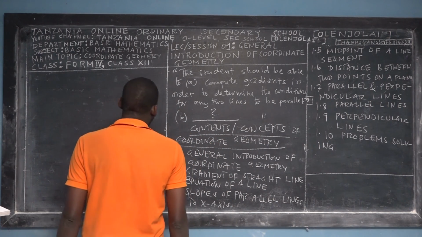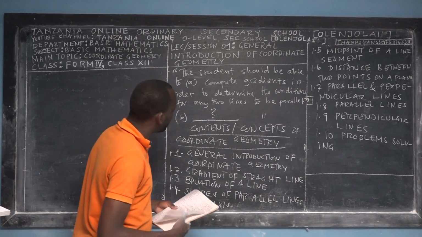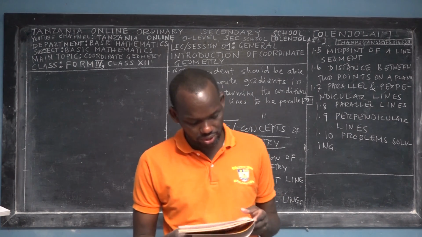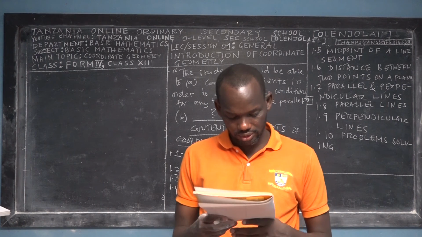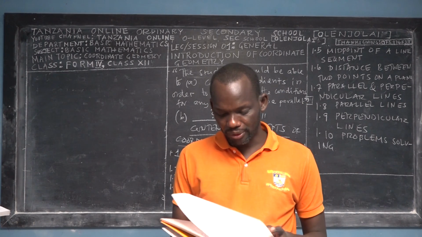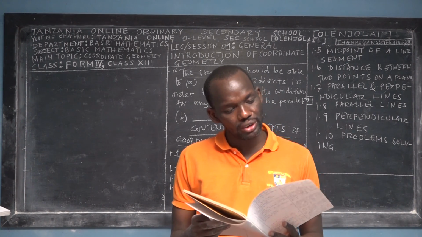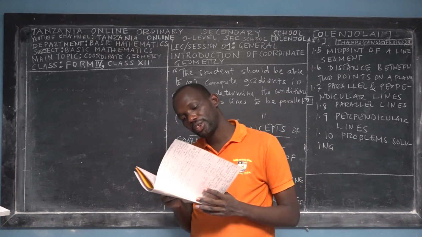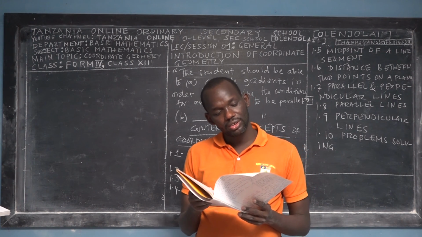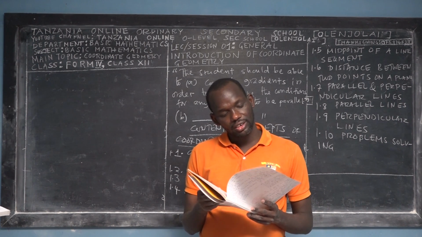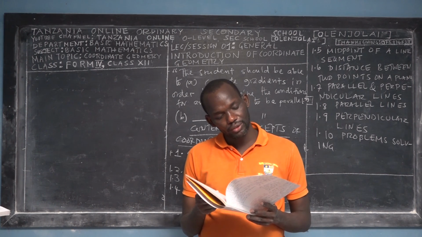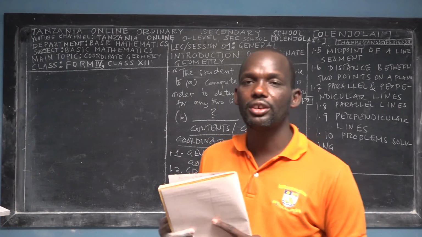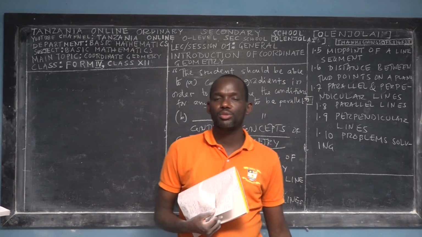Okay, so next, after I present these contents and concepts, let me mention some applications of coordinate geometry. Then I will take you to the prerequisite of this topic. It is the knowledge of fundamental coordinate geometry, which will be used effectively to understand coordinate geometry for Form 4, Form 5 and ordinary diploma. So the prerequisite for this topic is coordinate geometry of Form 1. You have to make sure to remember.